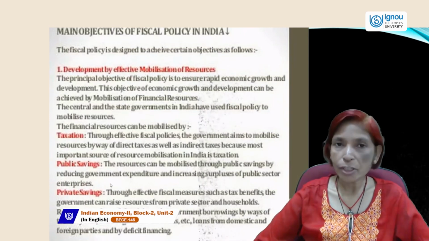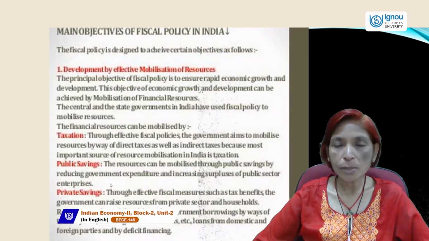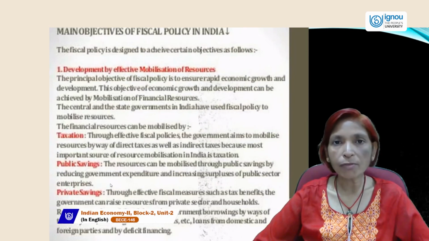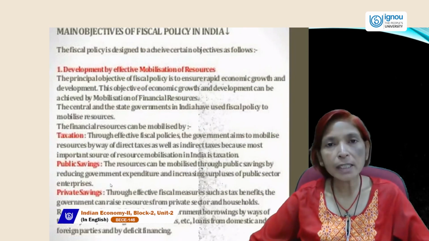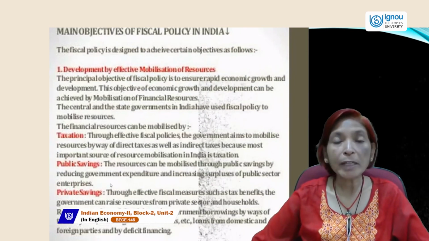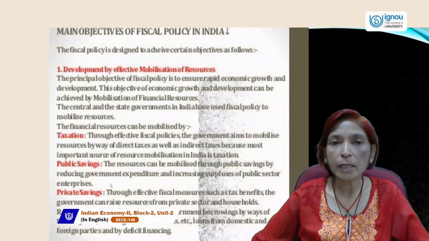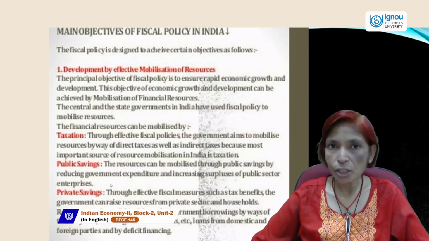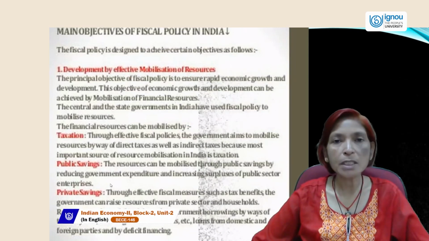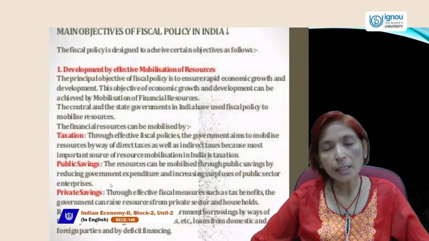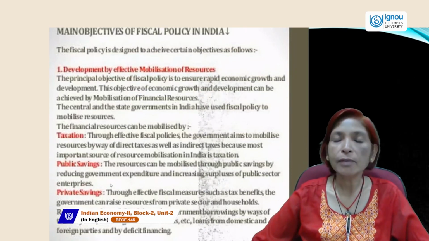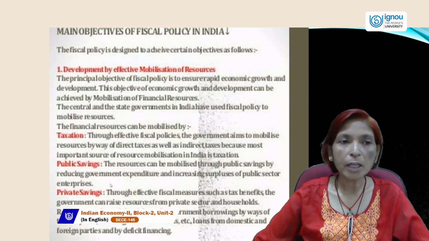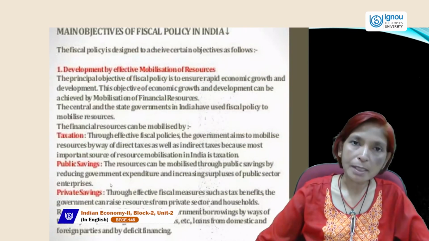Deficit financing is a way in which RBI issues paper currency, coins, notes, etc. to solve the problem of deficiency in budget. If government expenditures are more than government revenue, then the budget will be called a deficit budget. And to compensate this budget, RBI issues paper currency, that is called deficit financing. So these are the main objectives of fiscal policy in India.